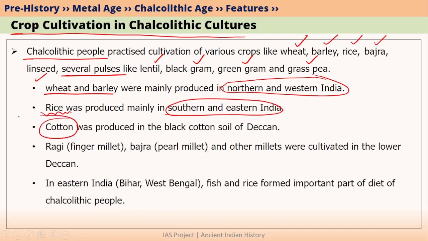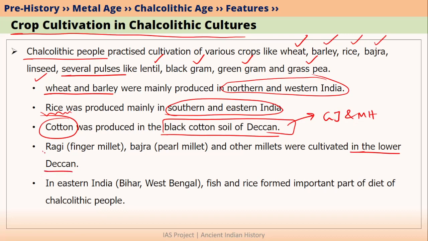Cotton was also produced. Cotton was mainly produced in the northwestern part of India, as well as in the black cotton soil of the Deccan region, that is in Gujarat and Maharashtra mainly. And in the case of lower Deccan, people were producing ragi, which is also called finger millet. They were also producing bajra, which is called pearl millet, and other millets were also being produced in the areas of lower Deccan. In lower Deccan, these crops are produced even today.